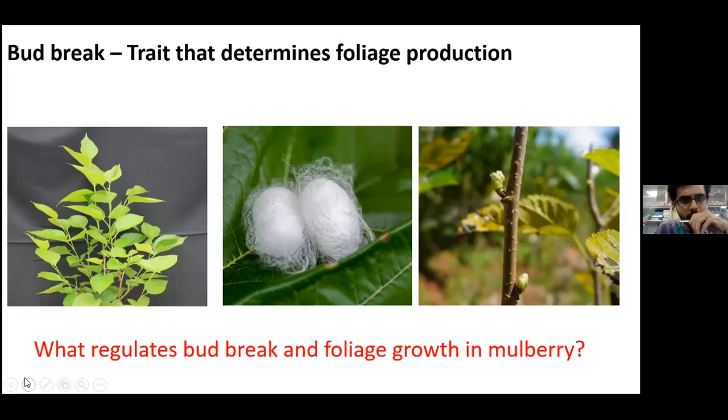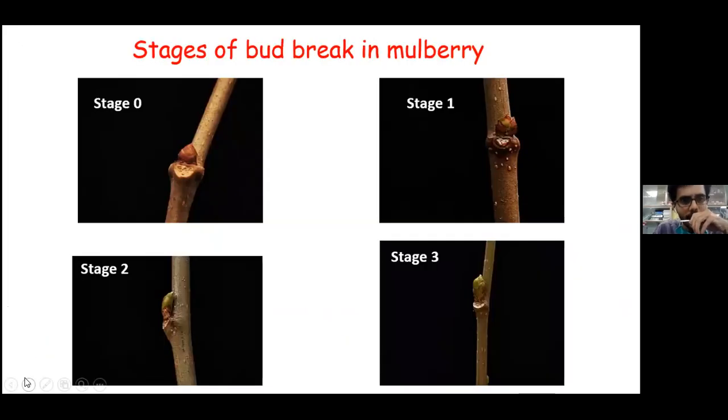For this, we have categorized the event of bud break in mulberry into 4 different stages, based on the literature information available from the other 3 crops with slight modifications. As you can see here, stage 0 is a dormant bud, characteristically covered with scales. In stage 1, you can see a green tinge, which shows that the bud is initiating its growth, and slowly the scales are getting detached.